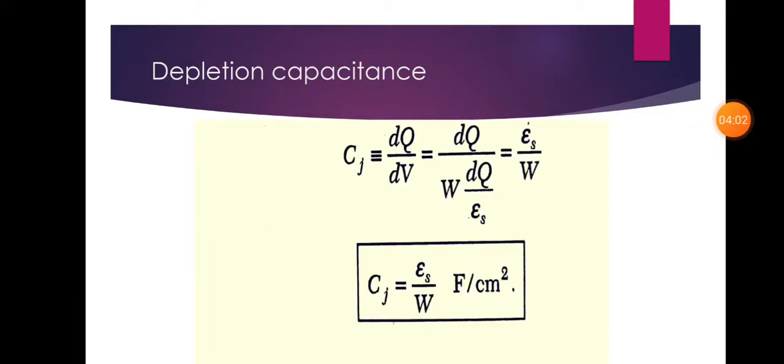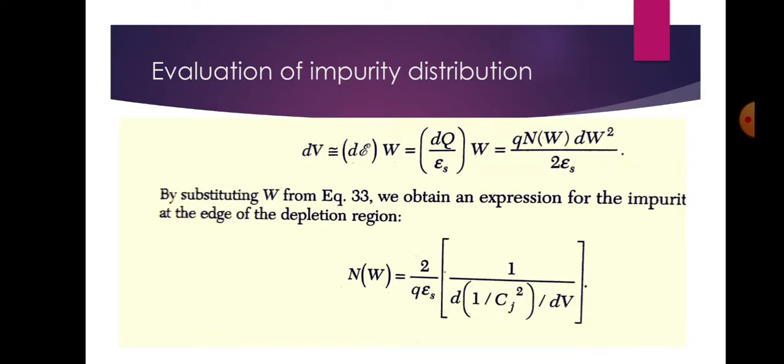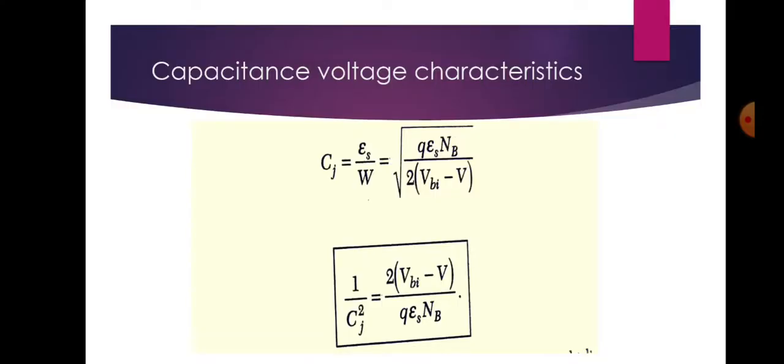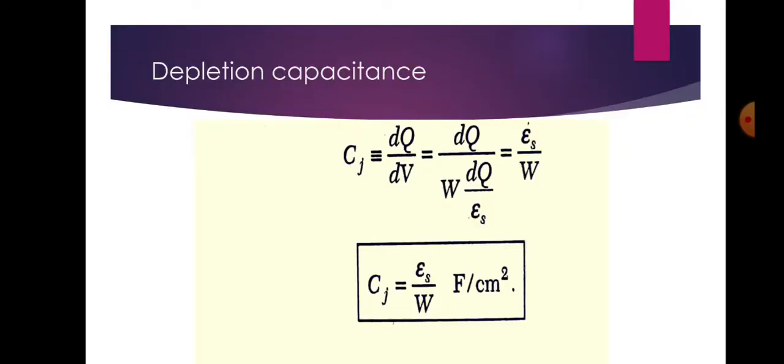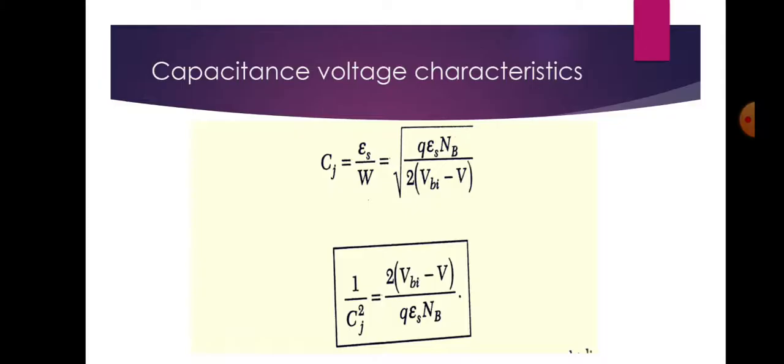Now we discuss the depletion capacitance. The junction depletion layer capacitance per unit area is defined as Cj is equal to dq by dV, where dq is the incremental change in depletion layer charge per unit area for an incremental change in the applied voltage dV. The figure we have shown over here shows the depletion capacitance of a p-n junction with an arbitrary impurity distribution. The charge and electric field distributions indicated by the solid lines correspond to the voltage V applied to the n side.